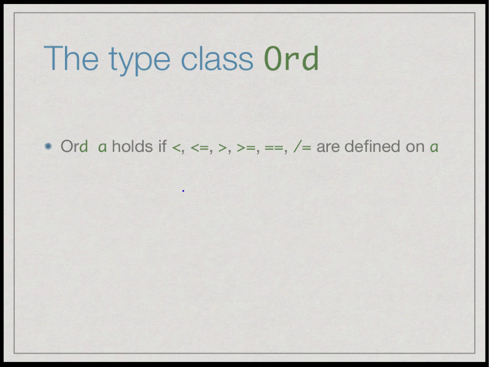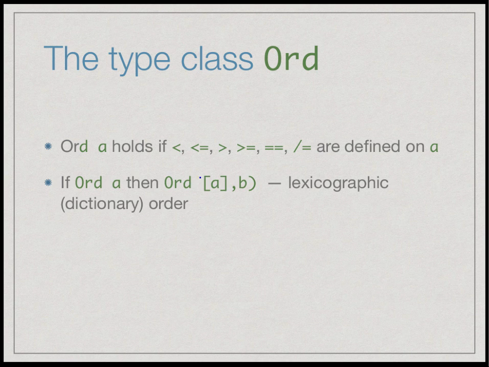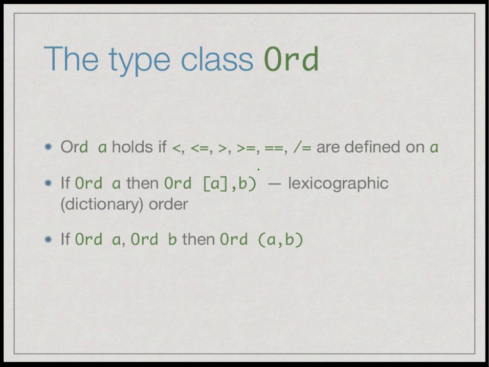In the same way, remember that ORD of A holds if the comparison functions are defined on values of that type. Now, if we have a type A on which we can compare values, then we can compare lists of those values by using lexicographic or dictionary order. So we just list out the values and look for the leftmost value which differs, and based on the order of this leftmost differing value, which is exactly how you look up words in a dictionary, we decide which list is smaller than the other. In the same way, we can also compare tuples, but in the same way, we cannot compare functions.